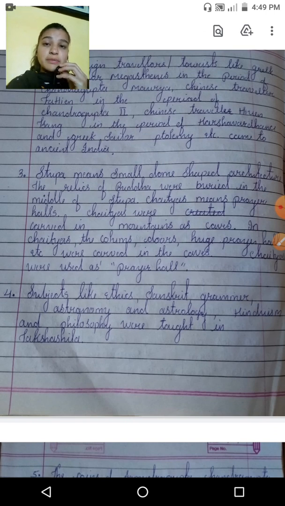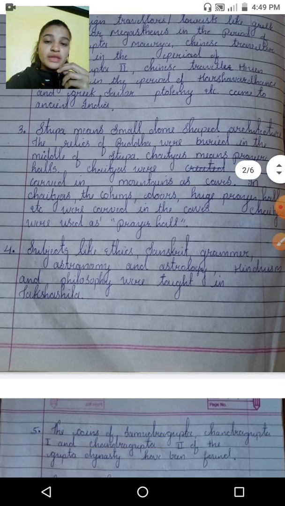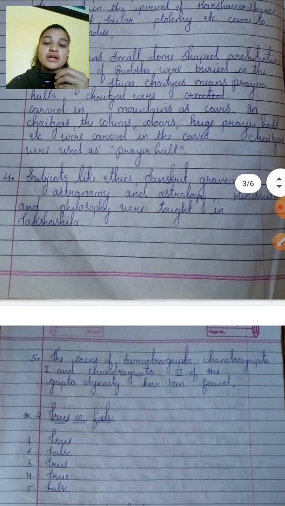Now, the fifth: the coins of which royal kings of the Gupta age have been found? The coins of Samudragupta, Chandragupta I and Chandragupta II of the Gupta dynasty have been found.